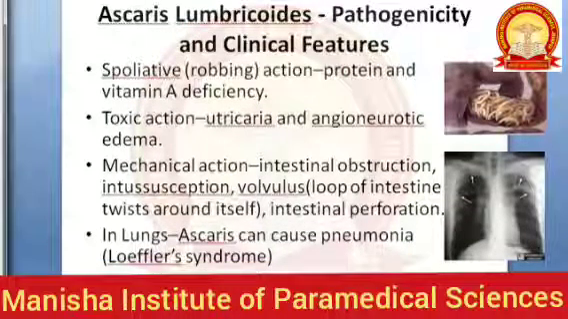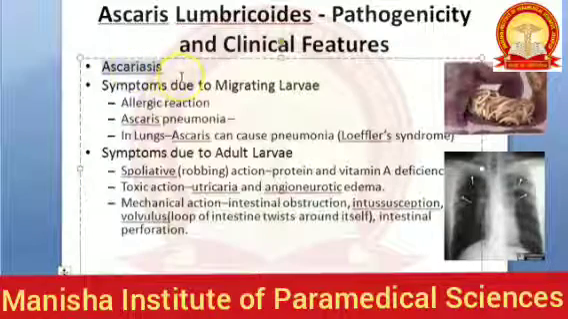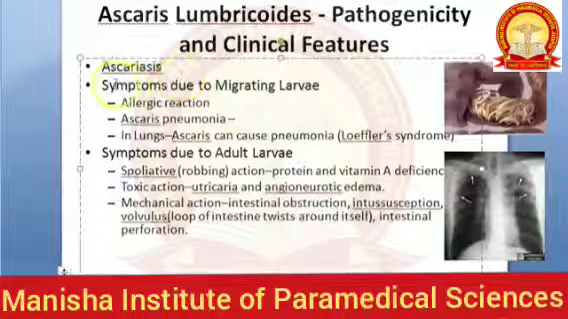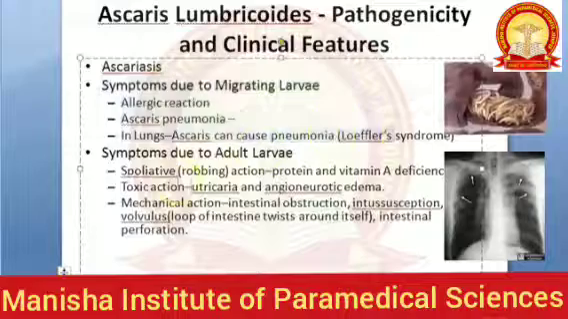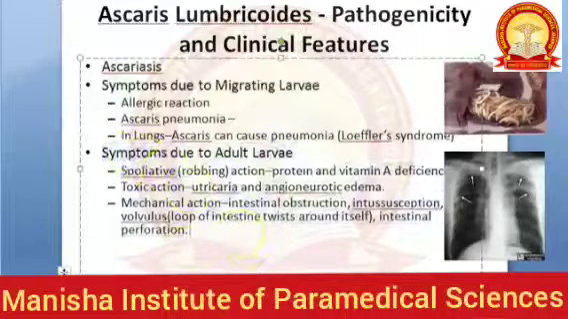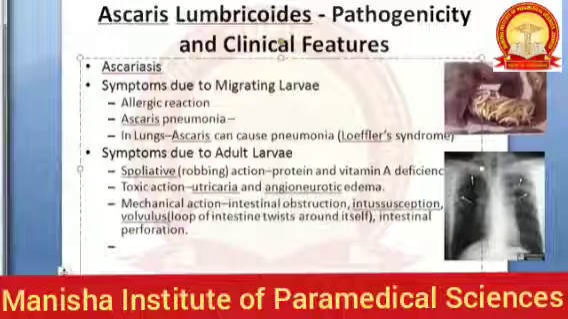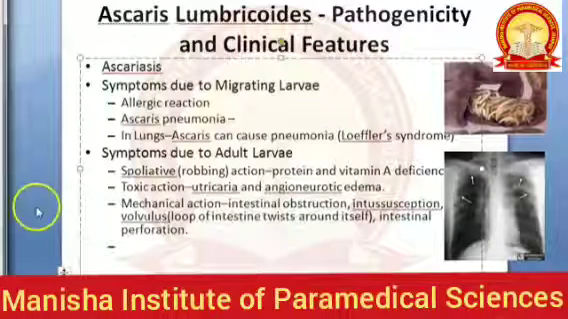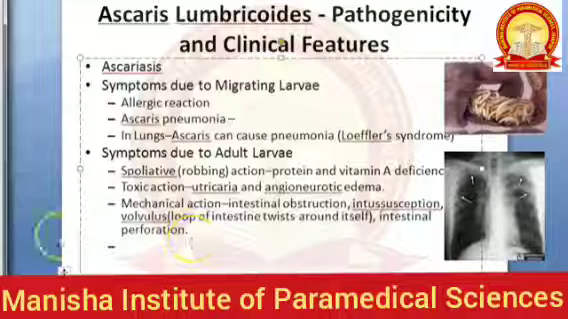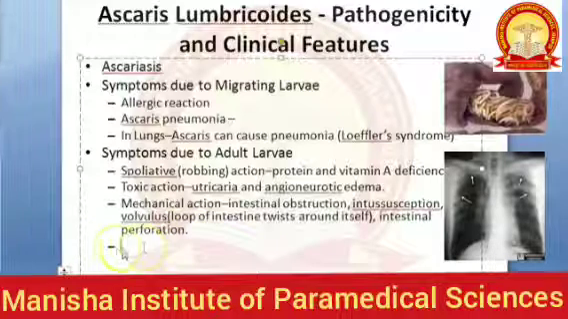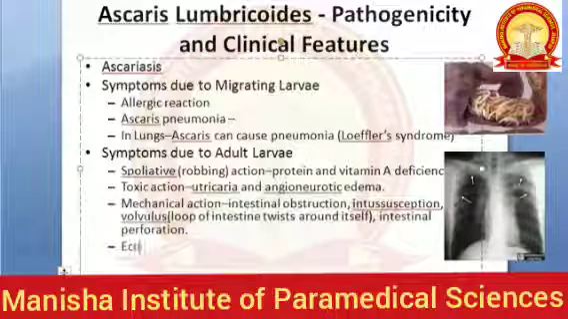Guys, just note these clinical features. The disease is actually called Ascariasis. There are symptoms due to the migrating larva and there are symptoms due to the adult worm. So we'll do one thing. In the next video, we will continue, because there is a lot to cover. A lot of clinical features are there. Let us not do everything in this video only.